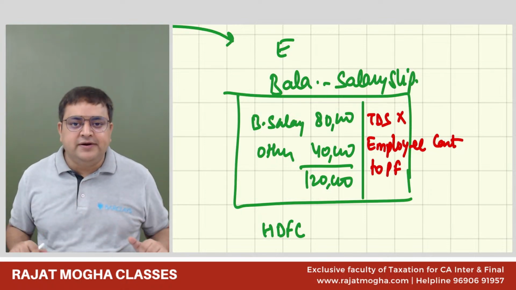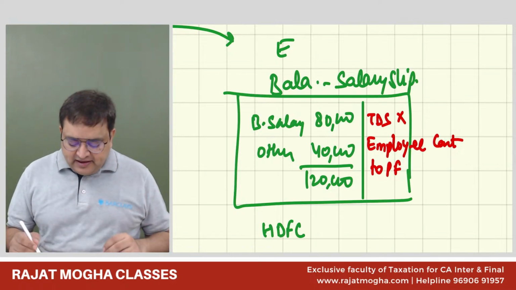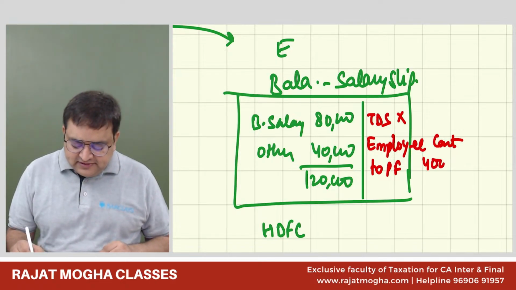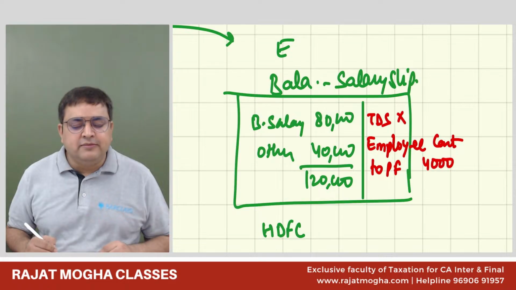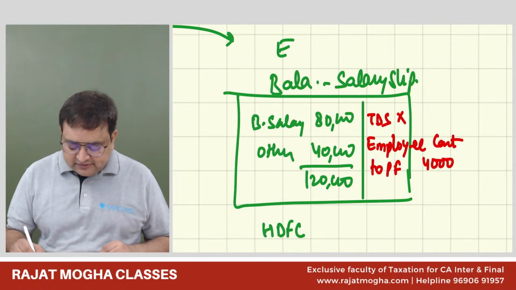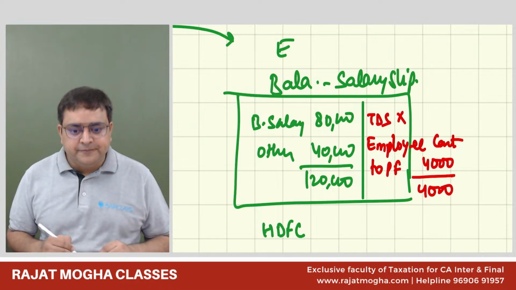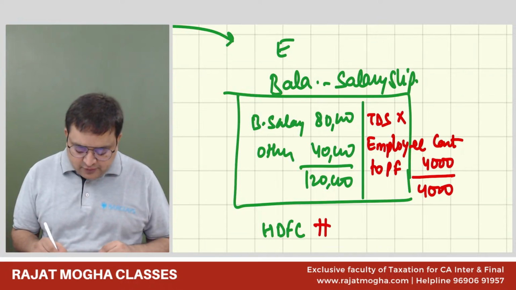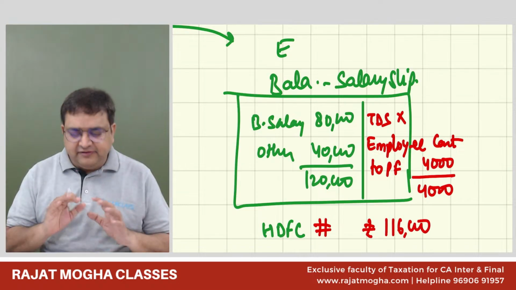Let's say Provident Fund. For example, 4,000 is deducted for employee contribution to PF fund. Ignoring TDS, out of 120, 4,000 is deducted by the employer, and in his HDFC bank account he will receive 1,16,000. Is everybody clear till here?